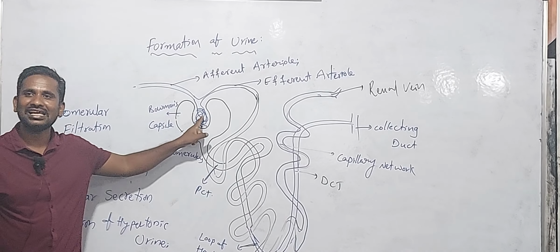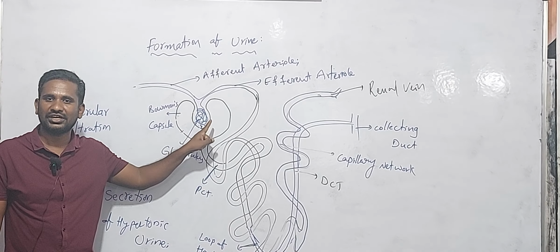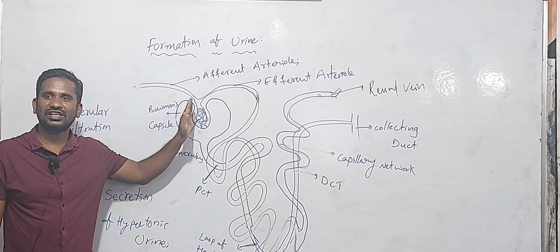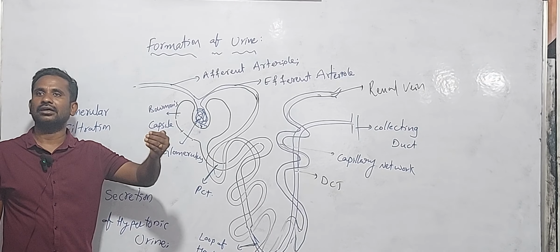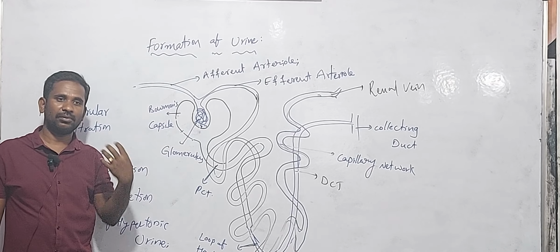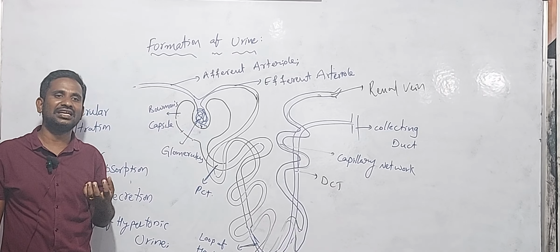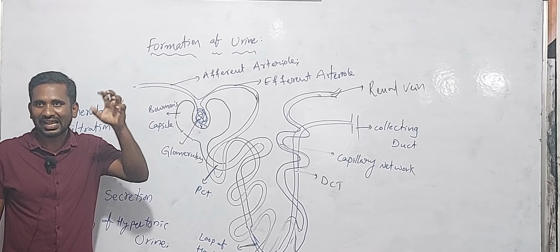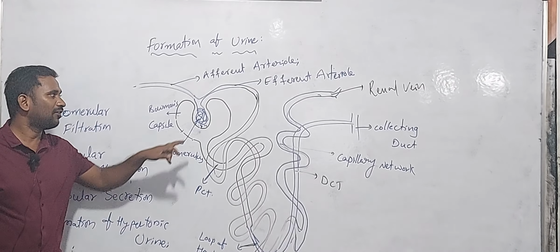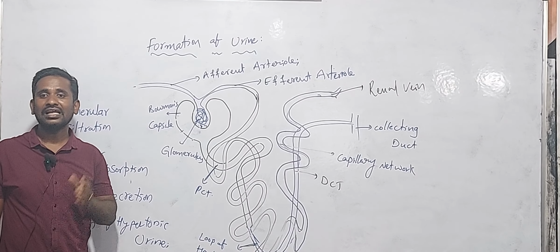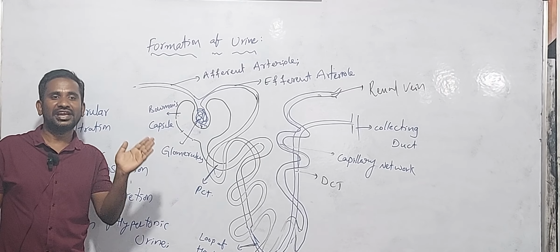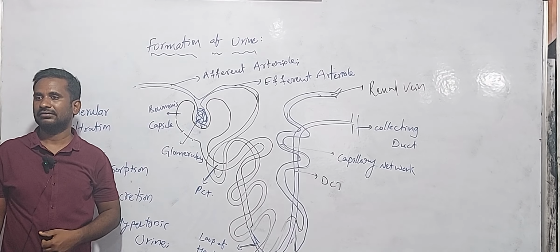At the time of filtration of the blood, the essential materials that our body needs are also filtered in the glomerulus. Those must be sent back into the blood.